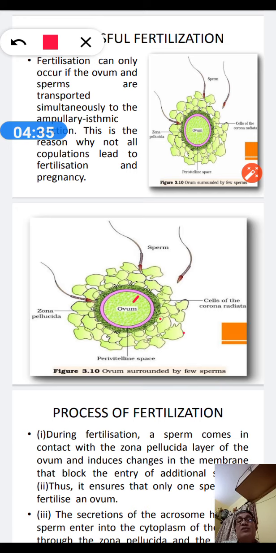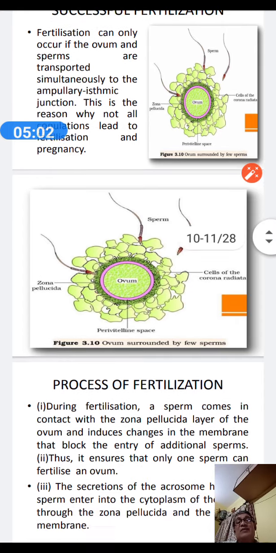Then the zona pellucida is there, and only one sperm will invade the corona radiata and the plasma membrane and go inside. Immediately the zona pellucida changes its structure and does not allow the other unsuccessful sperms to go inside. In this way, a barrier has been made.